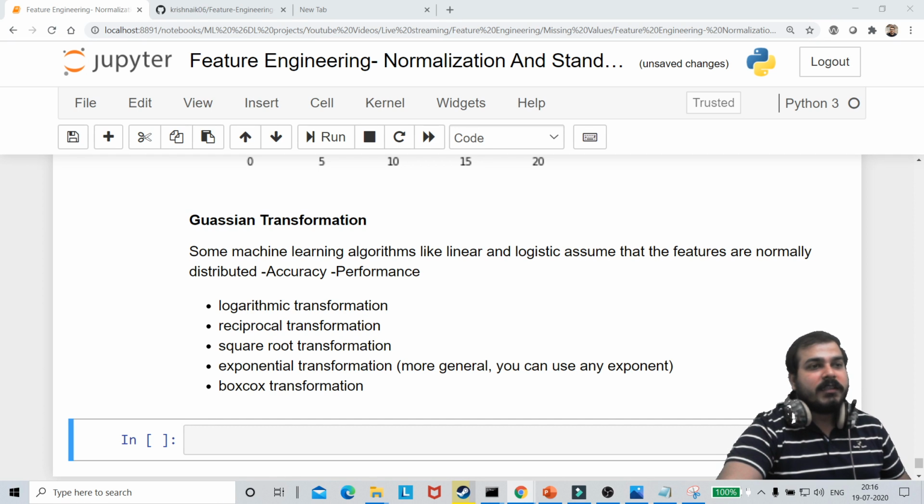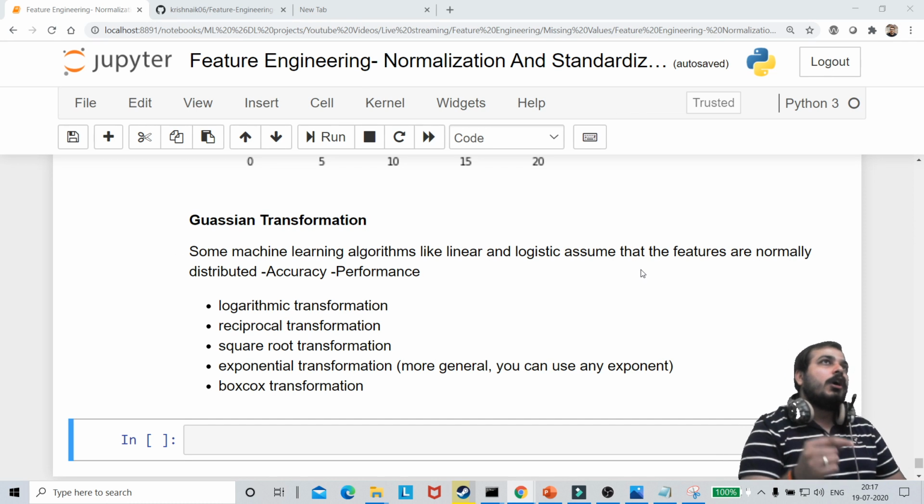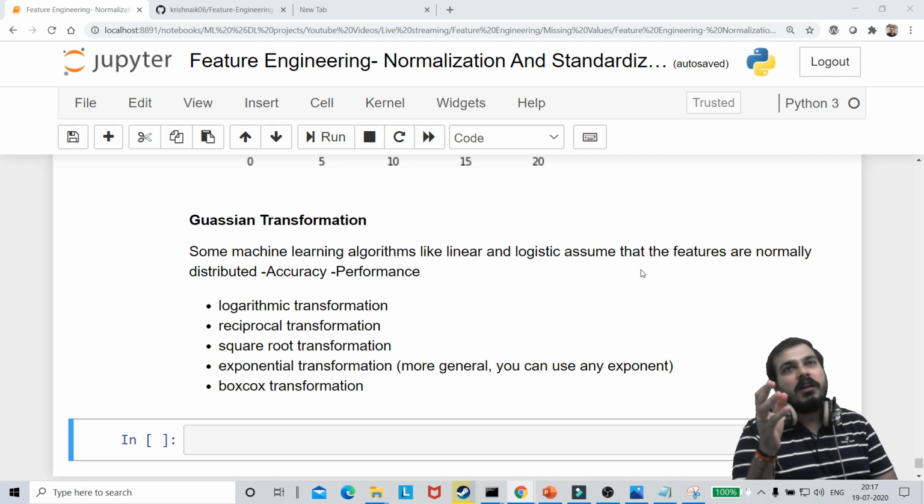Some or all models, except trees. Decision trees do not require this, whereas machine learning algorithms like linear regression and logistic regression do. KNN also works well with respect to this. Again, you can Google and search which algorithms require data to be normally distributed.